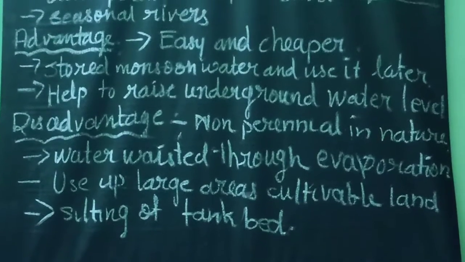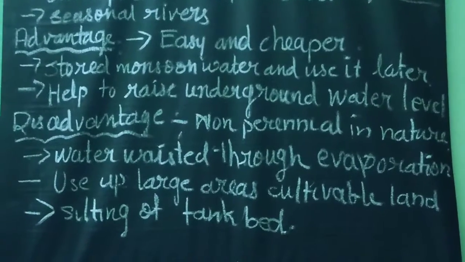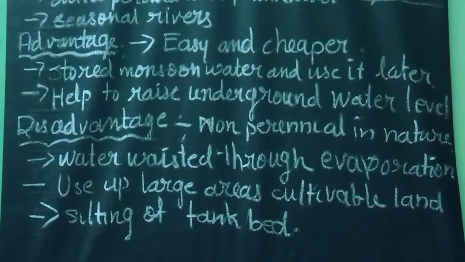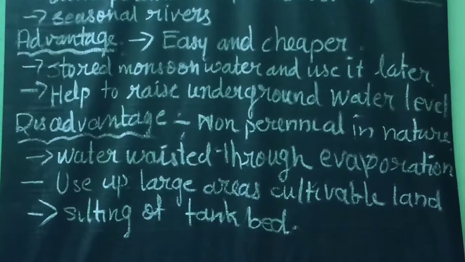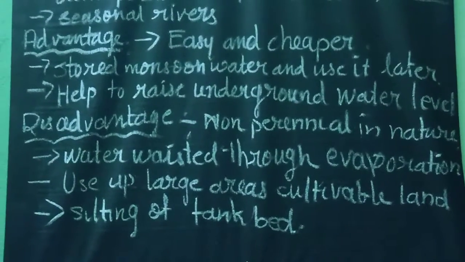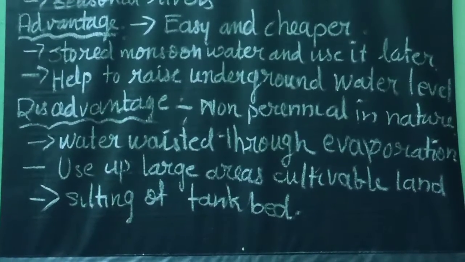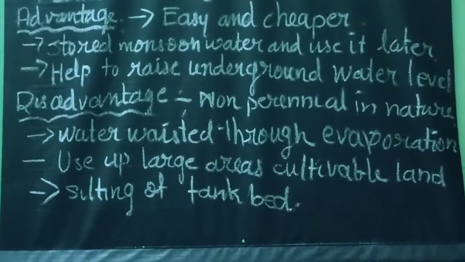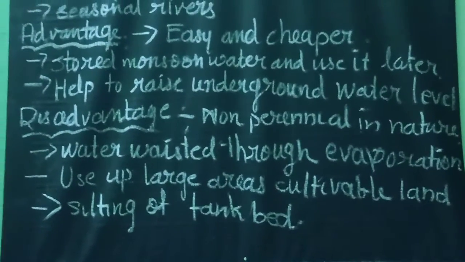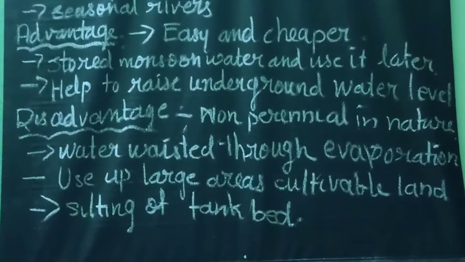Okay. Now what are the disadvantages of tank irrigation? First, tanks are shallow and a large amount of water is wasted through evaporation. Secondly, tanks are non-perennial in nature, so they will dry up in summer. And apart from that, they occupy large areas, so they become costly in comparison to wells and tube wells. Large areas are occupied, and that too agricultural land. So these are the disadvantages of tank irrigation.